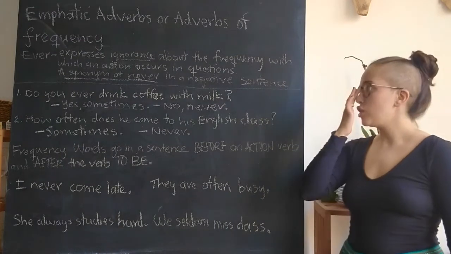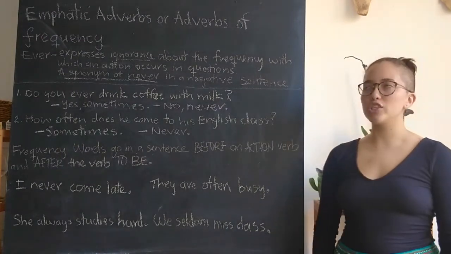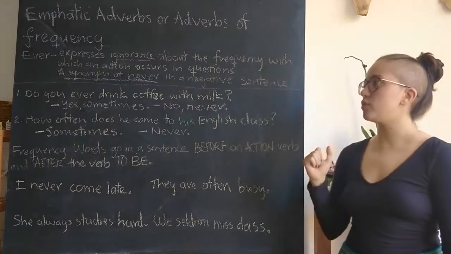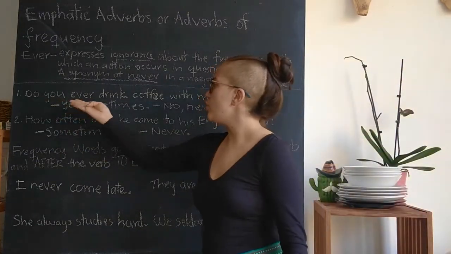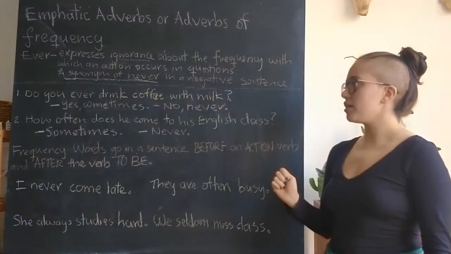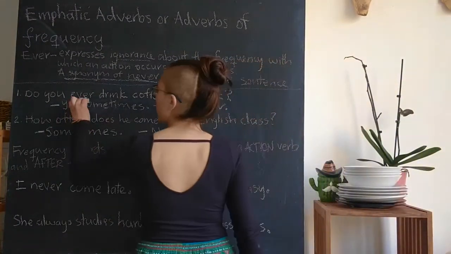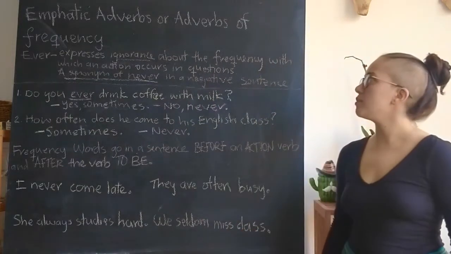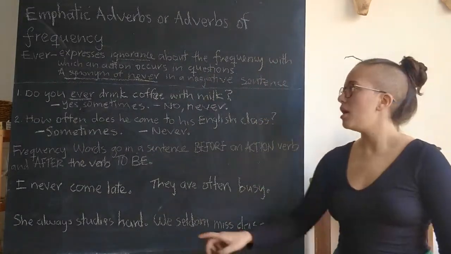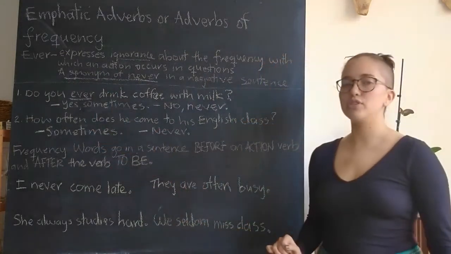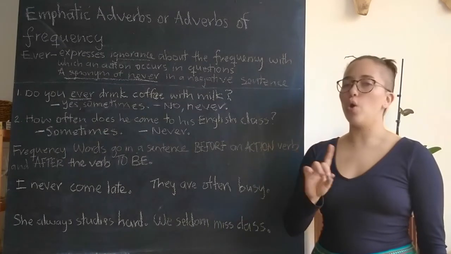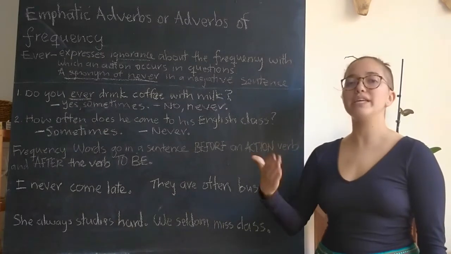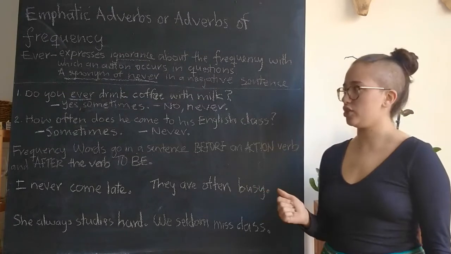The first way that we ask questions with adverbs of frequency is like this: Do you ever drink coffee with milk? As you can see, we use the word ever here because it describes that we do not know how often or how many times we do the action.